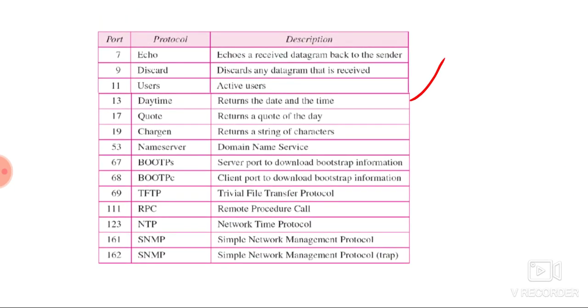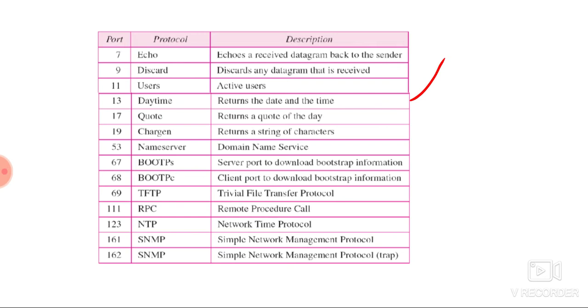Next is discard: port number 9 is used to discard any datagram. A datagram is nothing but the message in the transport layer. The message is divided into datagrams if we are using UDP, and if it is TCP then it is called a segment. Port 11 is for users, that is, active users.